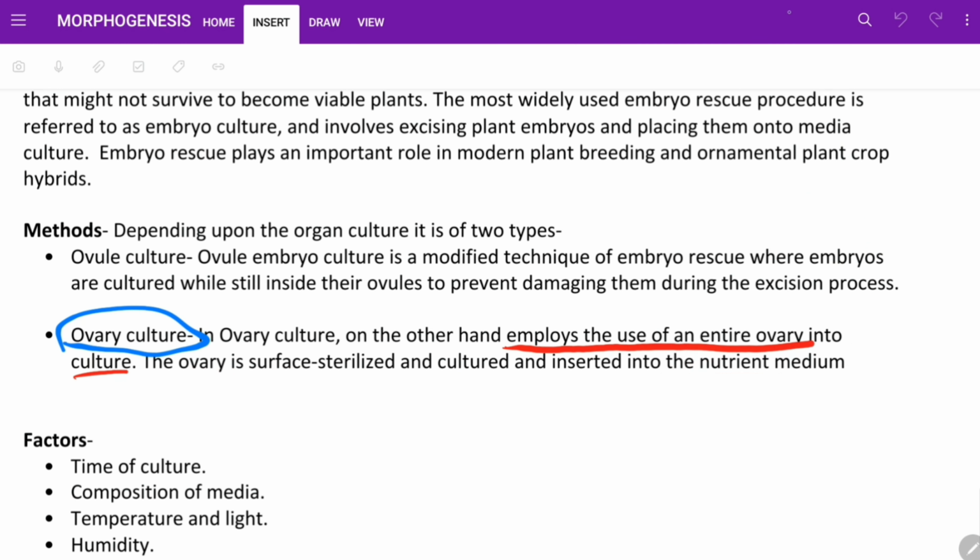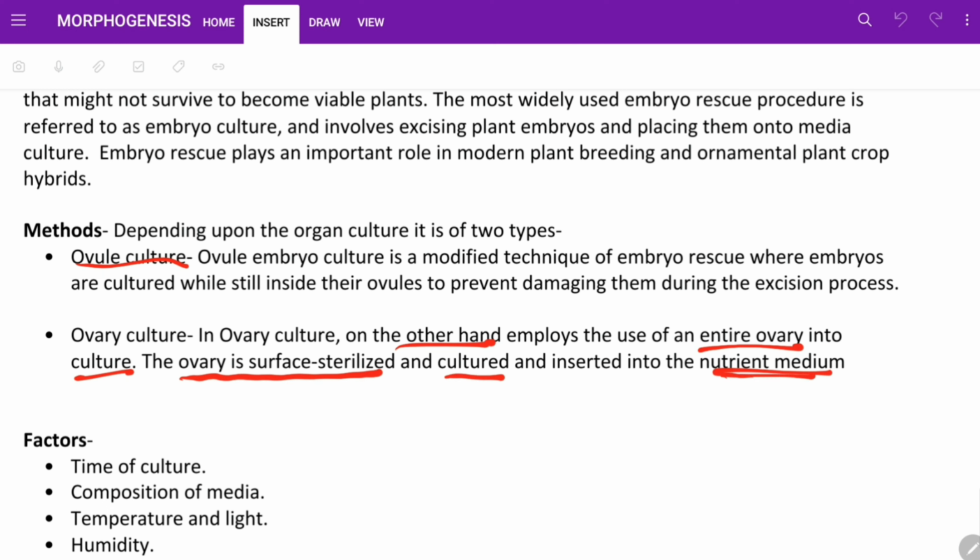What it says is that ovary culture, compared to ovule culture, implies the use of the entire ovary in the culture. The whole ovary is placed into culture. How is it done? The ovary is surface sterilized and cultured inside a nutrient medium. Let me put it from the beginning.